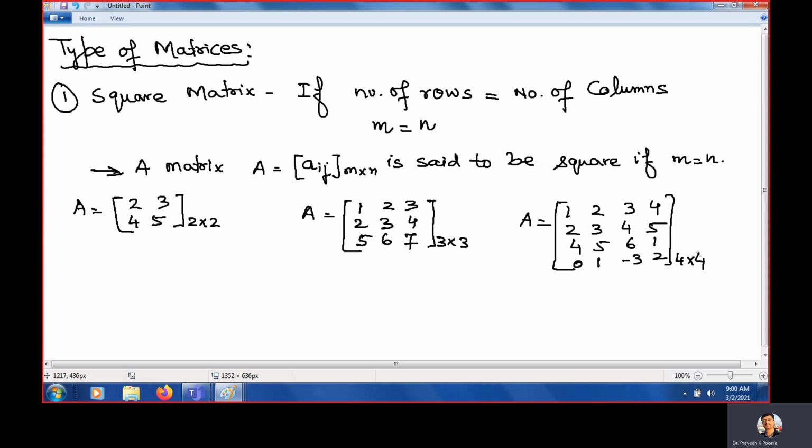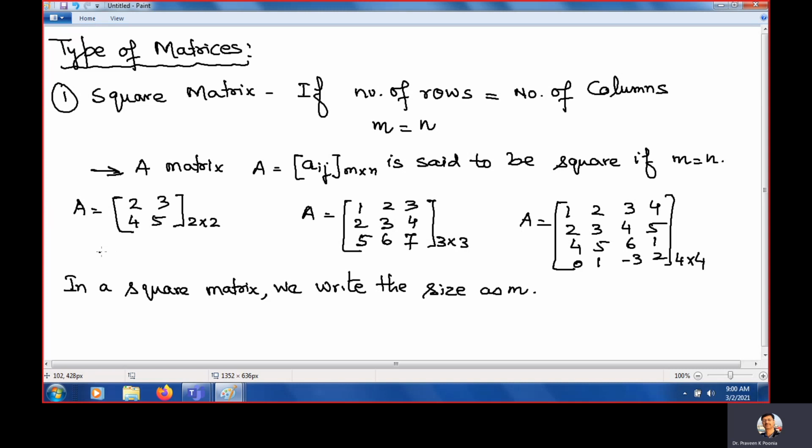Clear? And whenever we are having a square matrix, generally we do not write the size as M by N. In a square matrix, we write the size as M only.